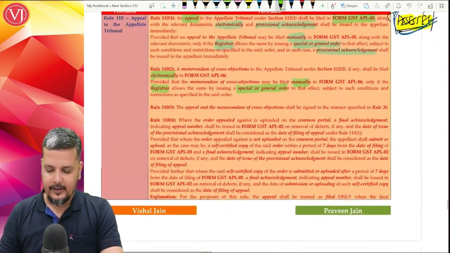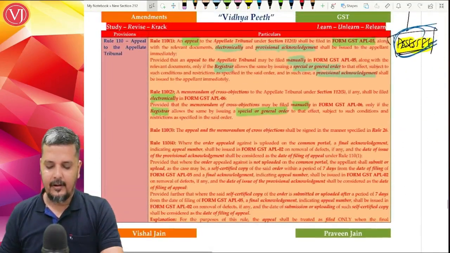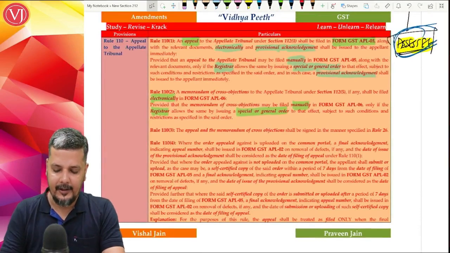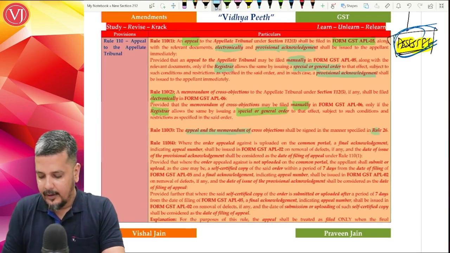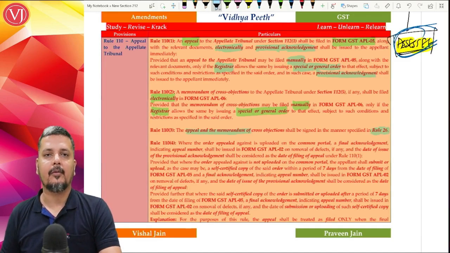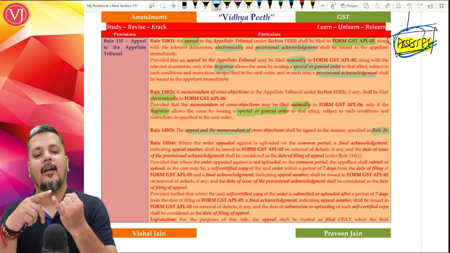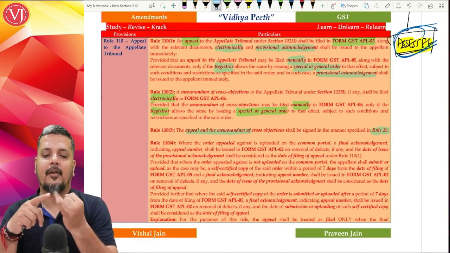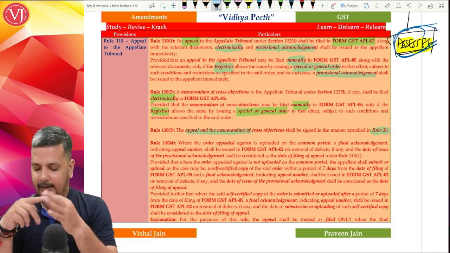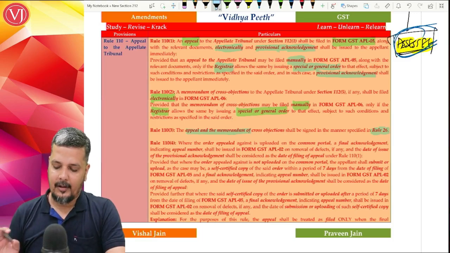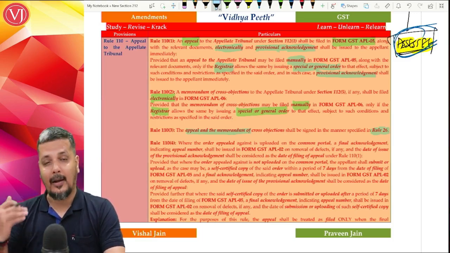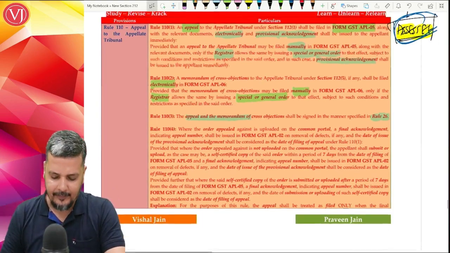This is exactly the same. Now, they tell that all these things will be authenticated. Anything that you file, whether you file appeal or application or cross appeals, it is all authenticated in a manner under Rule 26, which means either it is your one-time password or electronic verification code or e-signature. So that is given, same thing that is given in 111. So I'm not taking those cases which is same in 111. All these things are exactly same in 111.